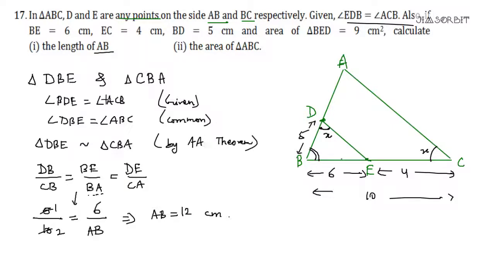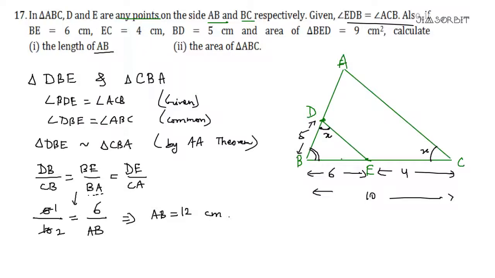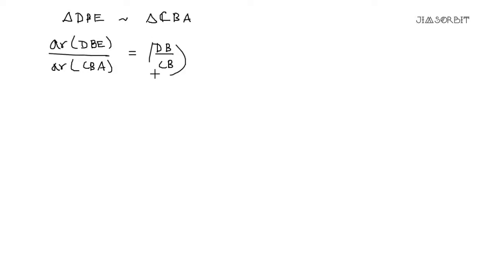So what we are going to do? We are going to directly say that, I'm going to change the page, triangle DBE is similar to triangle, what was that vertex we have written? Just let us come back. CBA. Okay. So CBA, hence area of triangle DBE upon area of triangle CBA will be equal to the ratio DB upon CB, corresponding two letters, whole square.